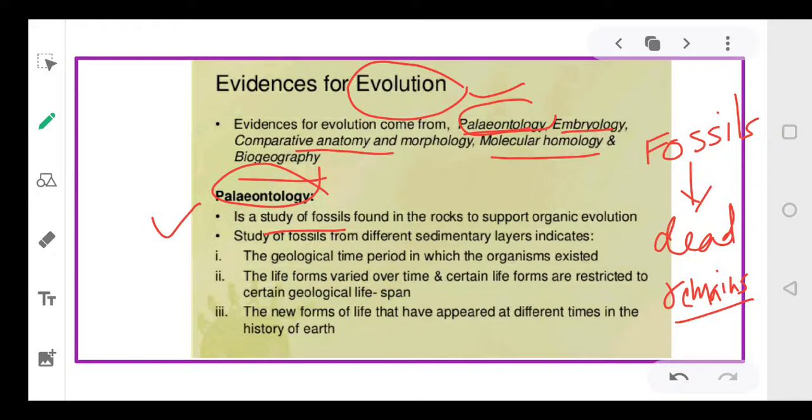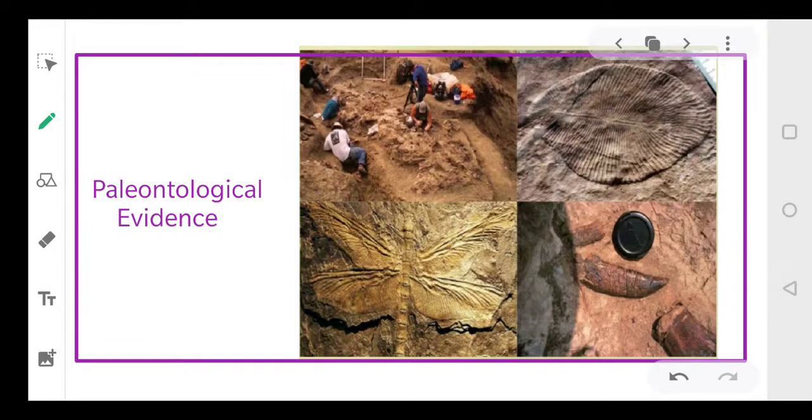It could be the impressions, like I'm showing you a photograph. Just see this. See, people are digging the surface of the soil to find out when this concept has evolved. Even your Indus civilization, the whole of the cities were discovered in this format. Whole cities were discovered. So wherever there are chances,